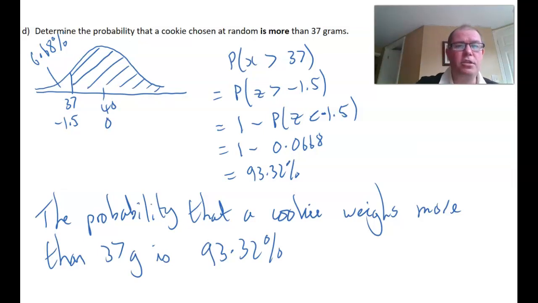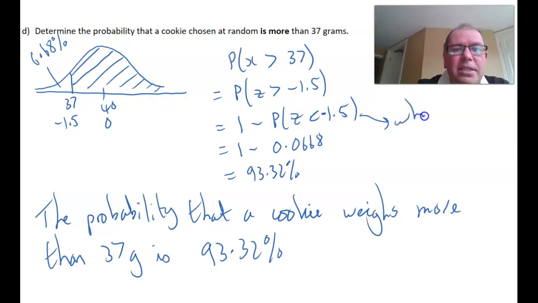So all we have to do is the probability of being more than 37 grams is the same as the z-score being more than minus 1.5, which I've shaded. We cannot use the z-score tables to find the shaded area because they always go to the left, but we can use the z-score tables to find the white area, which we know is 6.68%. So we know that it's 1, which is 100%, minus the probability of less than minus 1.5, which is this here, the white area, isn't it?